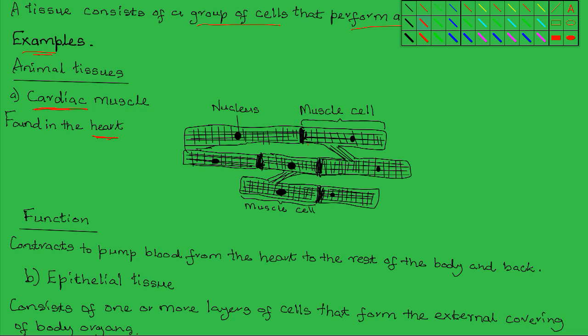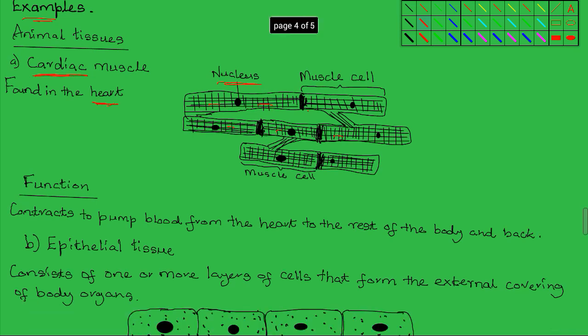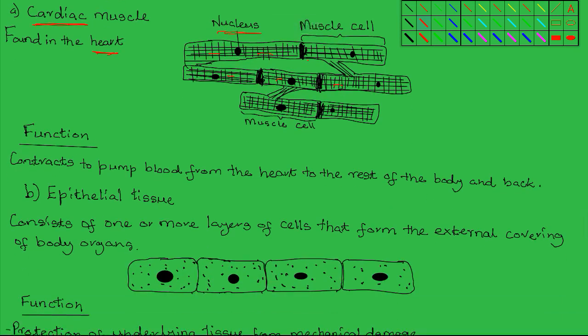And these muscle cells, like all other cells, have a nucleus, but then within the cell there are fibers, filaments that are contractile. And this way, these cells are able to contract and relax to effect movement. So the function of the cardiac muscle is that it contracts to pump blood from the heart to the rest of the body.